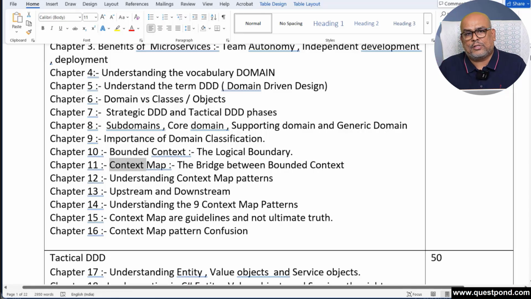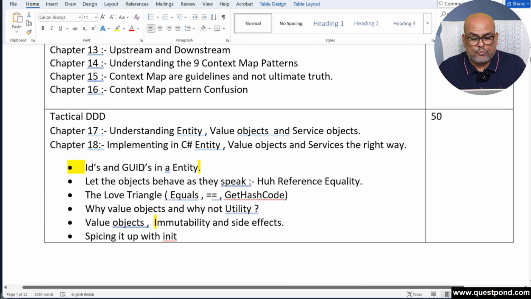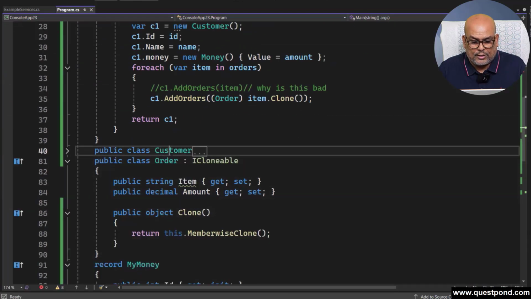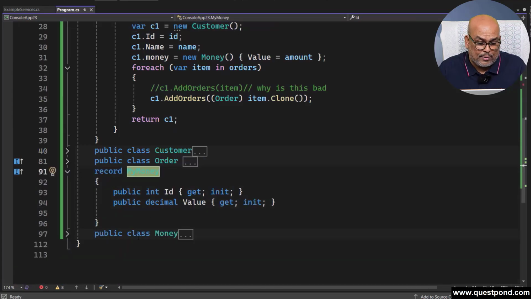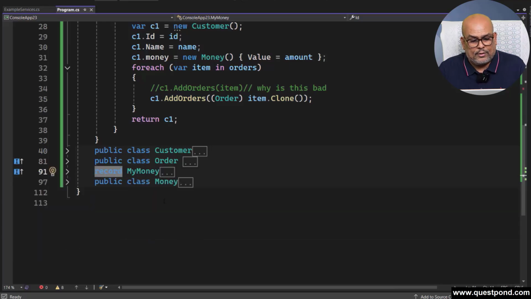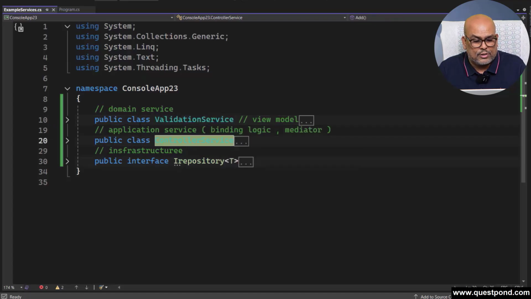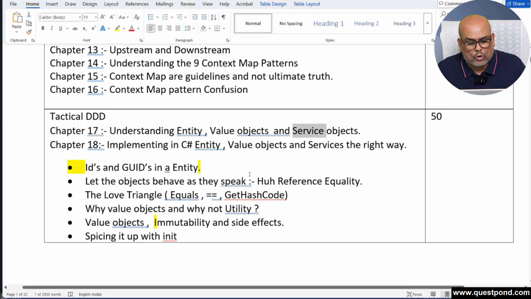And then from there, we said that we will start with the tactical DDD, right? In tactical DDD, we talked about three kinds of classes: entity, value objects, and service objects. If you remember in the code, I had shown these three kinds of classes. This is the entity class, right? This is the value object, right? Value object can be created by using class or record, right? And then we have the services, which are neither entities nor value objects. You can see three different kinds of services. We talked about domain service, application service, and infrastructure service, right? So these are the things we talked about.